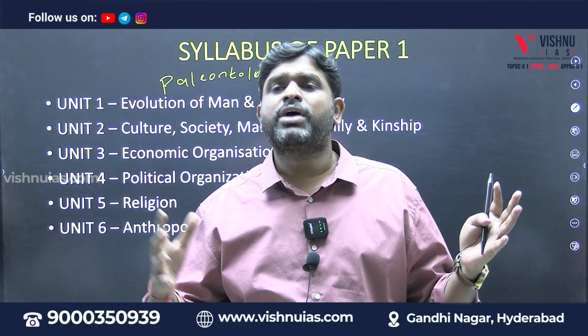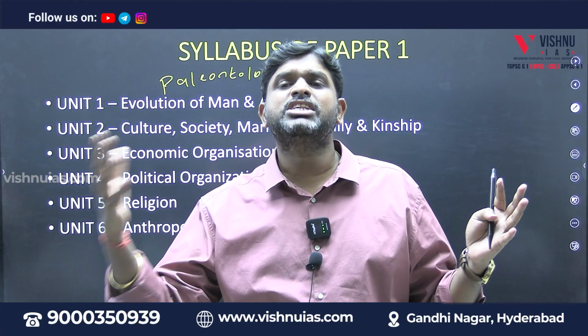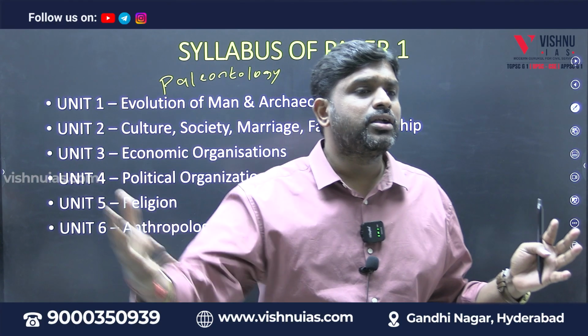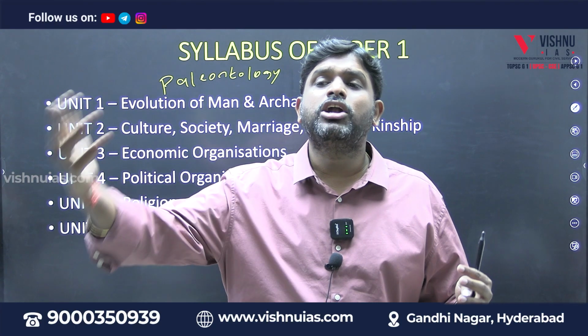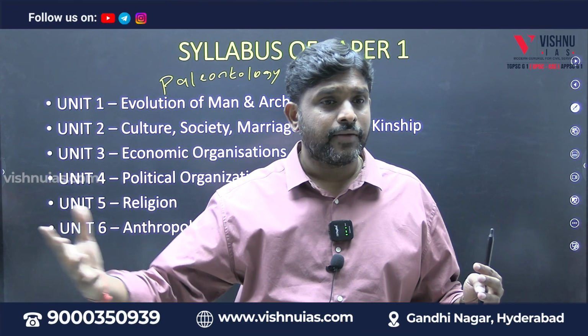One is called as marriage factor, other is called as kinship factor, other is called as family as a factor. How we evolved economically, how we evolved politically, how we evolved religiously.